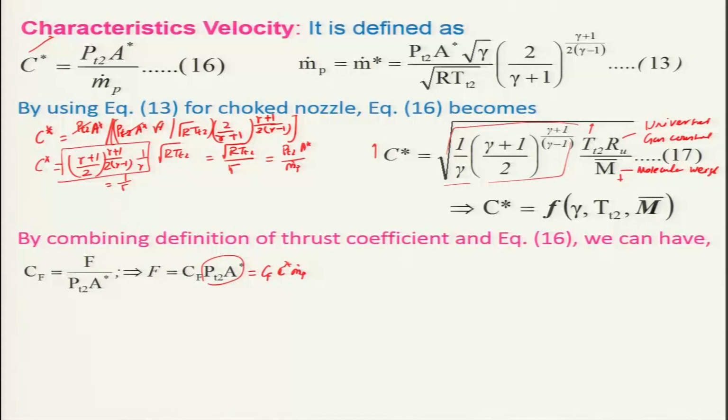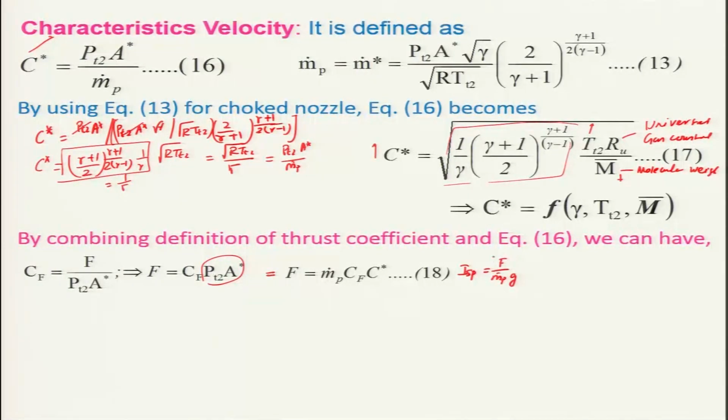That means by knowing the thrust coefficient, the characteristic velocity, and the propellant flow rate of a rocket engine, we can find what the thrust will be. Therefore, we can write F is equal to m dot p Cf C star. And we know the specific impulse Isp is F divided by m dot p into g.